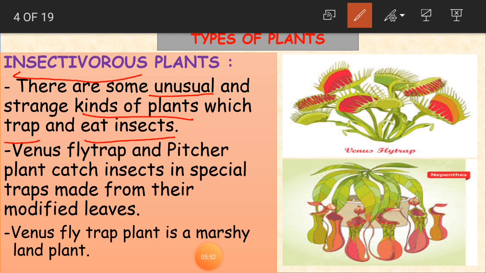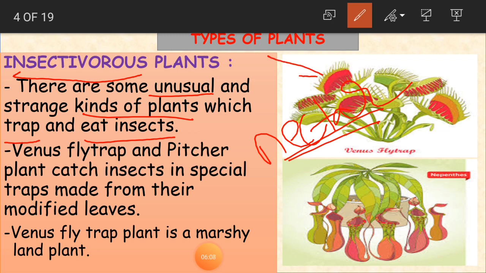And how are they taking insects? Actually they have got a nectar, a sweet nectar, sweet like sugar. Because of this nectar, the insects get attracted to the plant to have the nectar. So when the insects come to have that nectar, these plants are going to catch that insect and eat them as their food. Okay, children? Understood? So this is why we call them insectivorous plants.